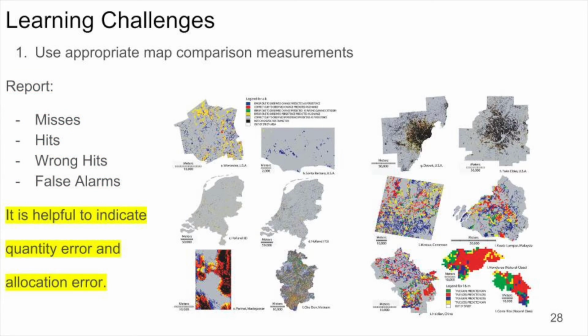It is helpful to use distinct measurements to indicate quantity error and allocation error. The relative sizes of misses and false alarms indicates pure quantity error. In many cases, scientists can use the total operating characteristic to measure pure allocation error. More information about the TOC is available at this link.